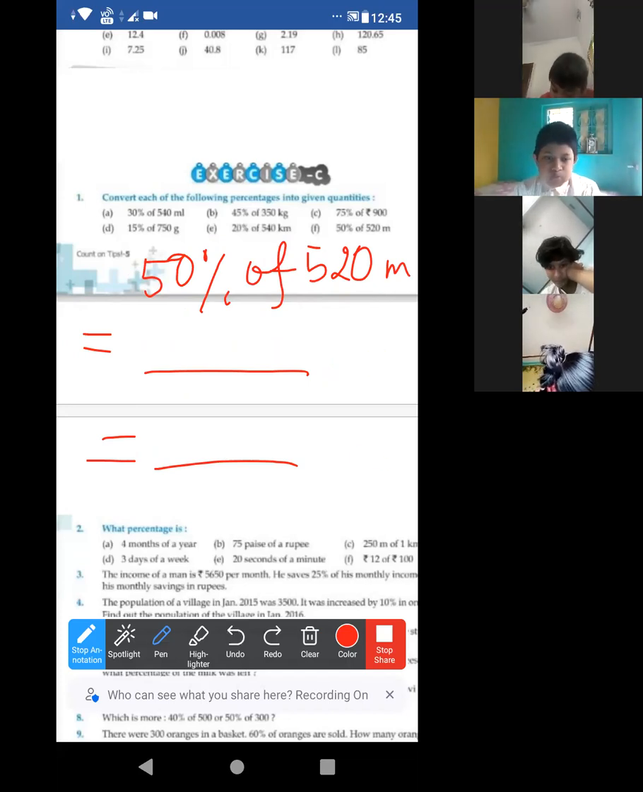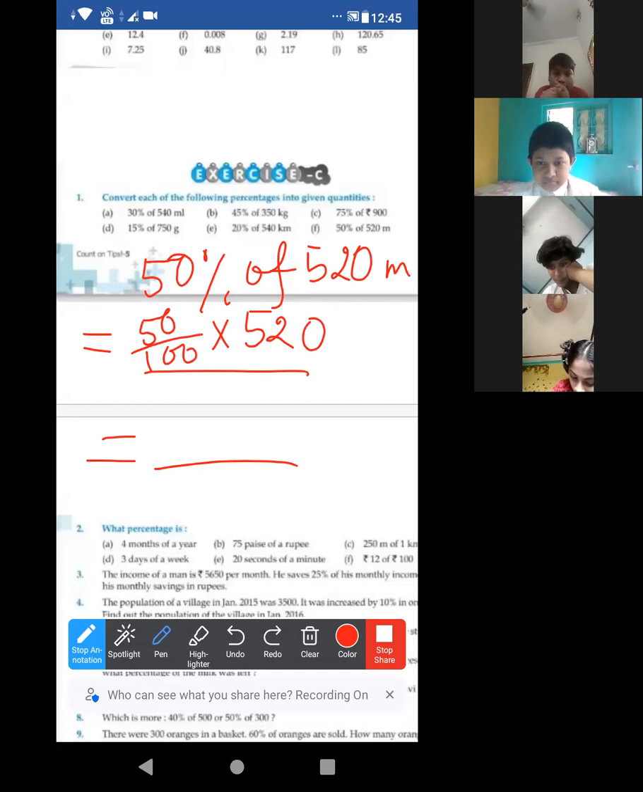Acha, now look at this. 50 by 100 into 520 meter. Put the unit, meter. Suppose I don't put it here, okay? Don't make this mistake. I have been telling you for so long. Now look, this 20 will be cancelled out. Amitrajit, what will be the answer?